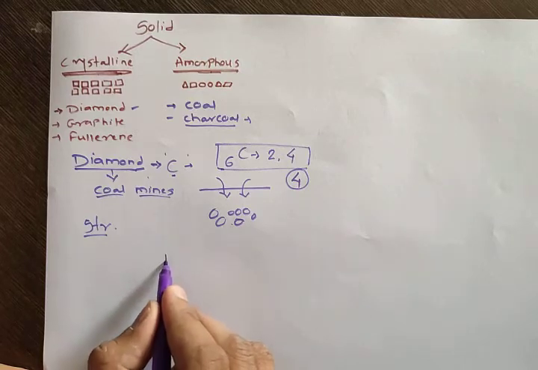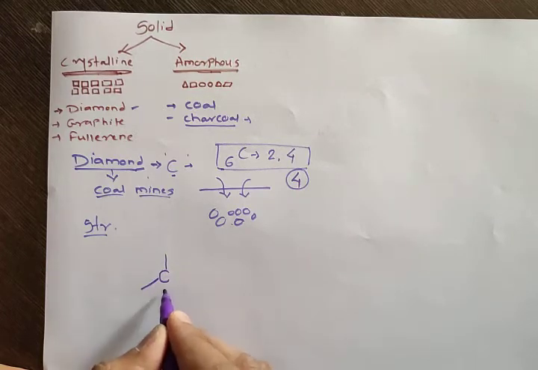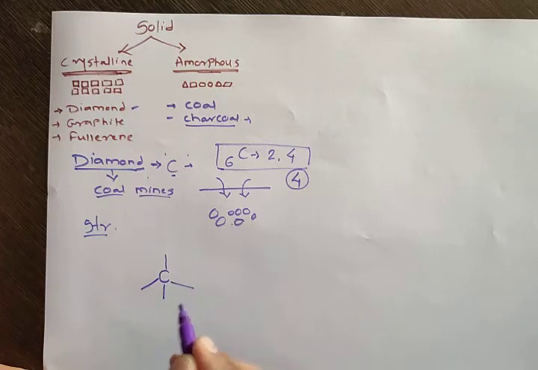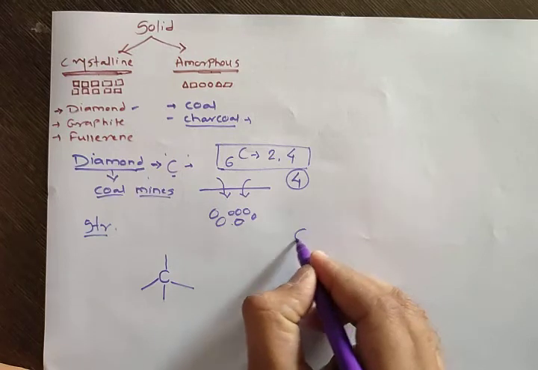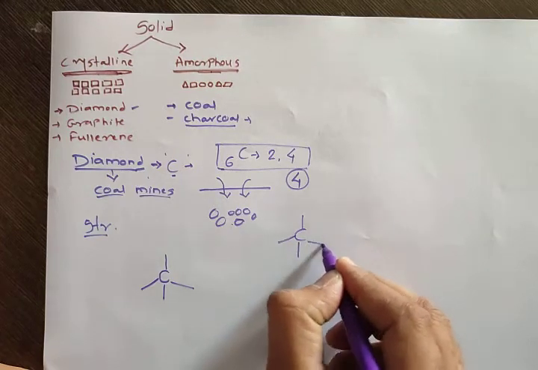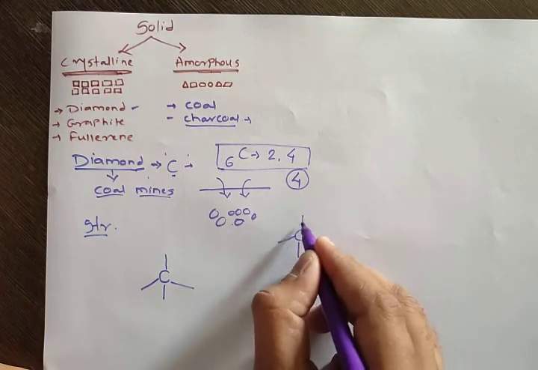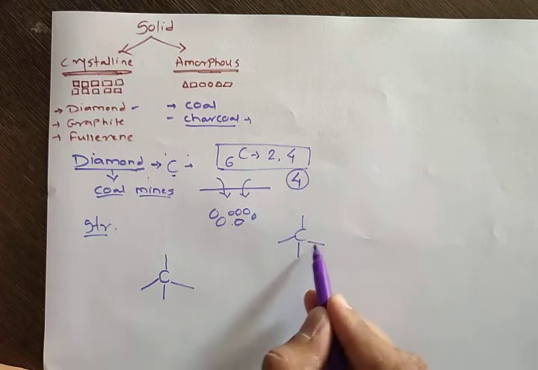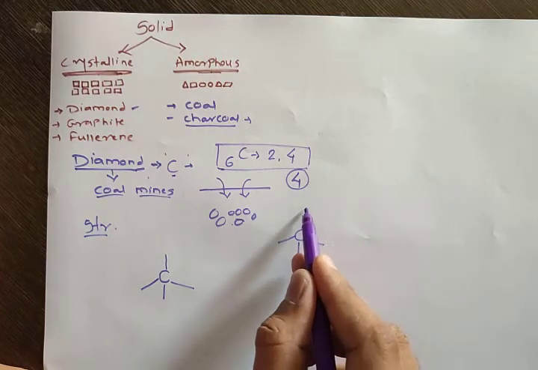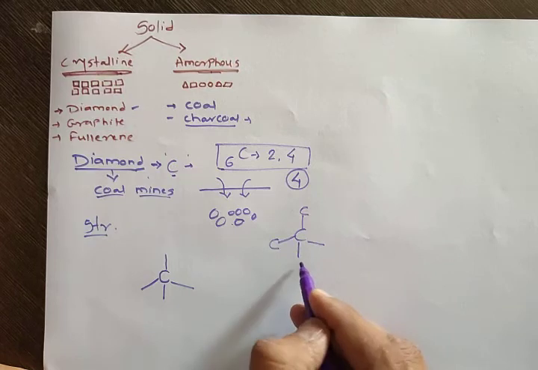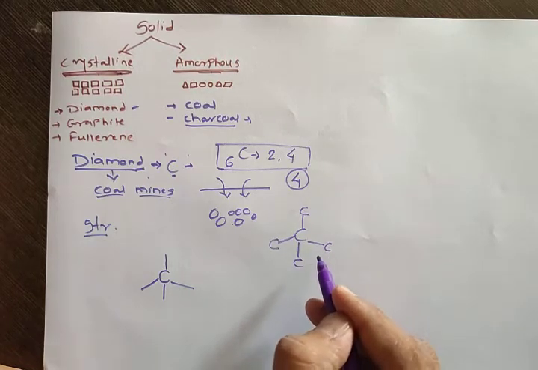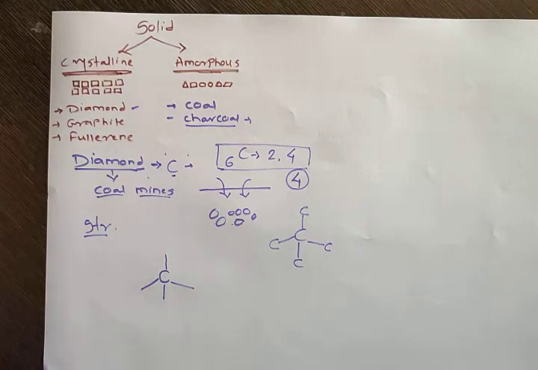Now when carbon forms 4 bonds, it forms a structure like this. So in this structure, if you count, these are covalent bonds, and these bonds again form with the carbon only, because diamond consists of only carbon, no other element is present.